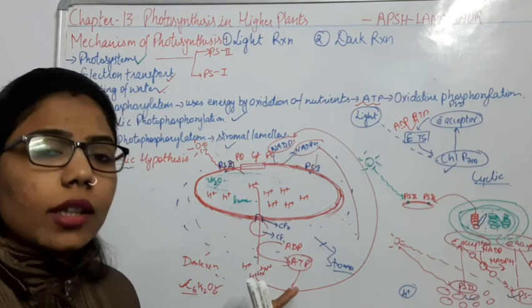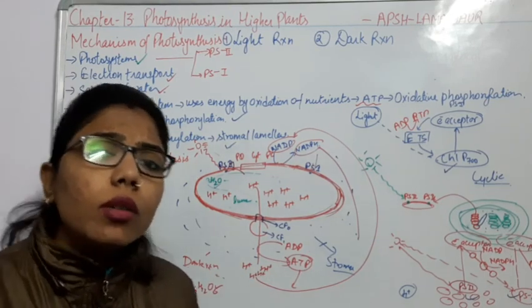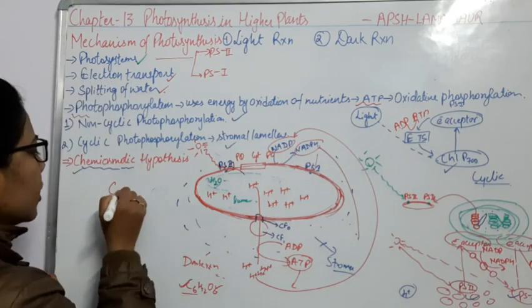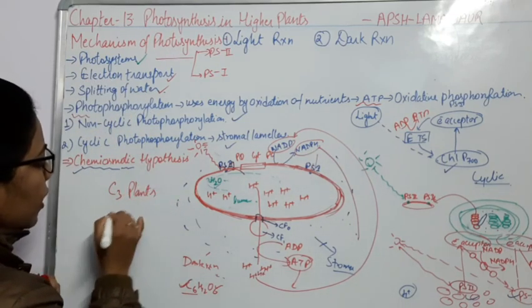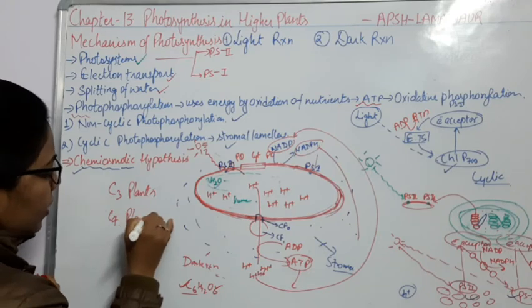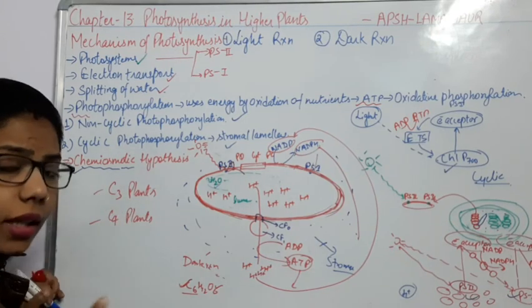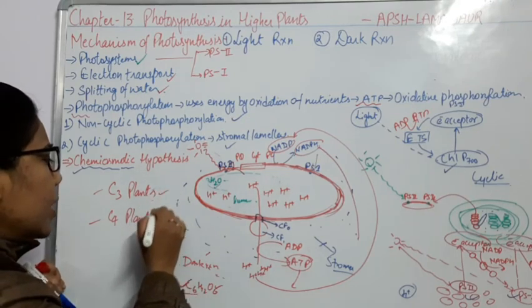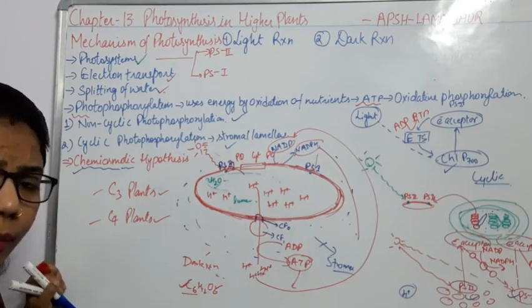So in this dark reaction, how can we form the glucose? We have two types of plants, the C3 plants and the C4 plants, which we'll discuss in the next class. But here, just a simple thing: why do we say C3 plants and C4 plants?